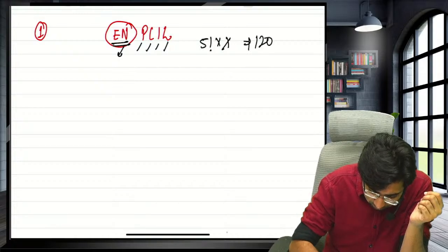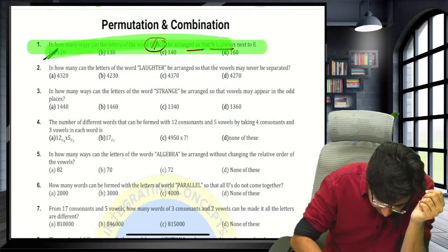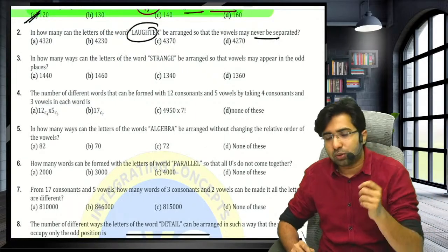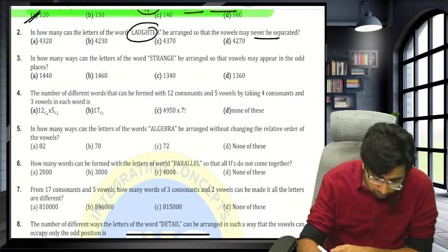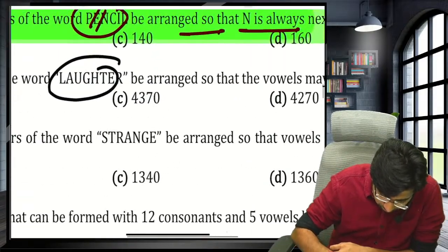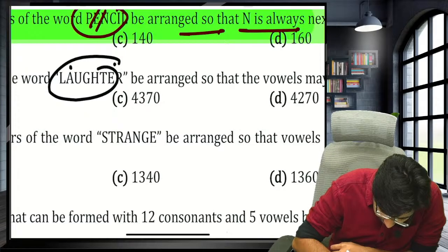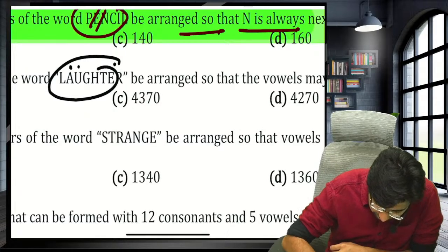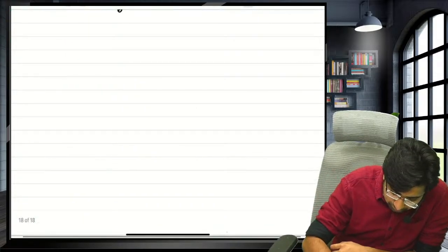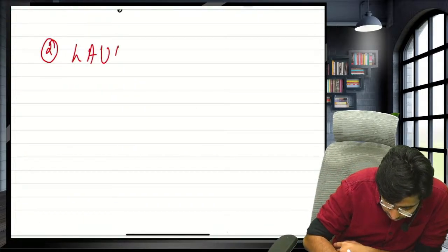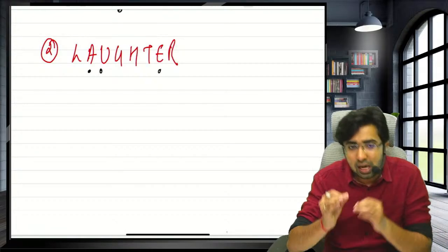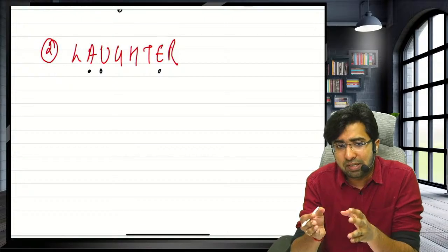So the answer is 120 ways. Guys, in how many ways can the letters of the word LAUGHTER be arranged so that vowels are never separated? Vowels never separated means the vowels will always come together. Let's solve this here. A, E, U: you'll put A, E, U together. L-A-U-G-H-T-E-R. In how many ways can the vowels never be separated?